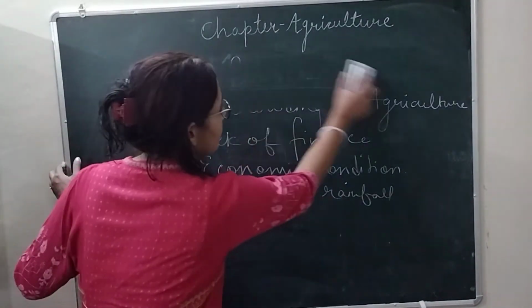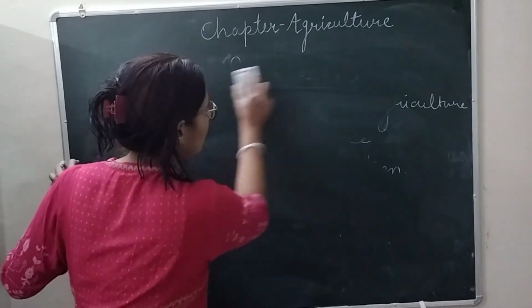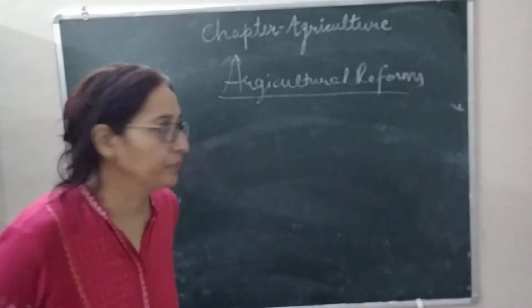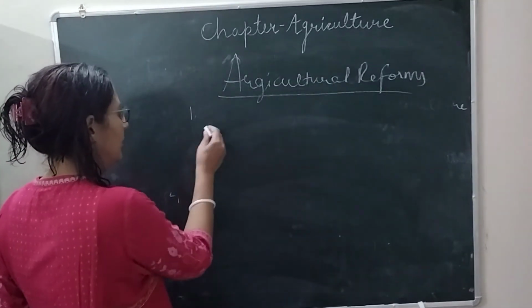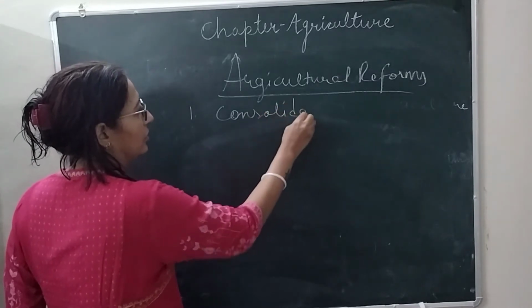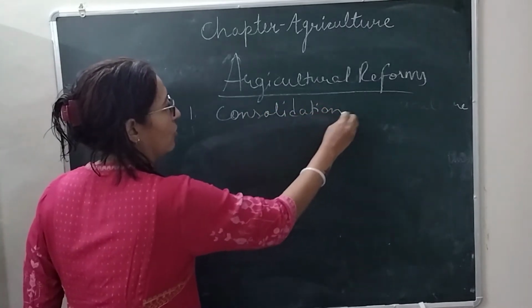Now we have to discuss the next topic, that is agricultural reforms, or we can say the steps taken by government to increase agricultural productivity. The first we have to learn here is consolidation of land holding.